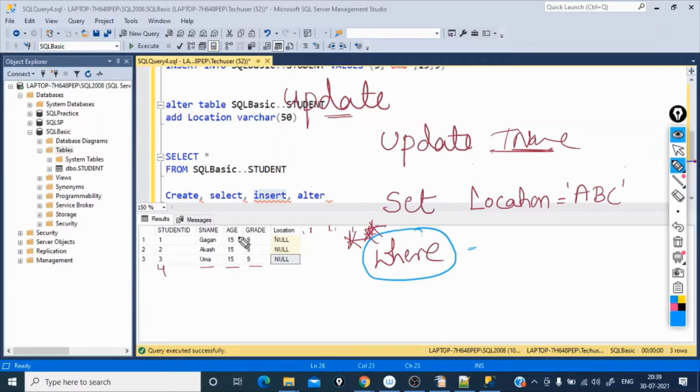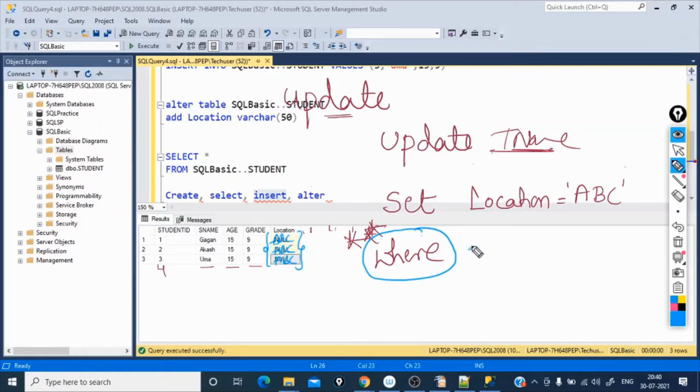Without the where condition, whatever the location is, it just updates all the column with the ABC. Like all the rows will be updated with the ABC value.